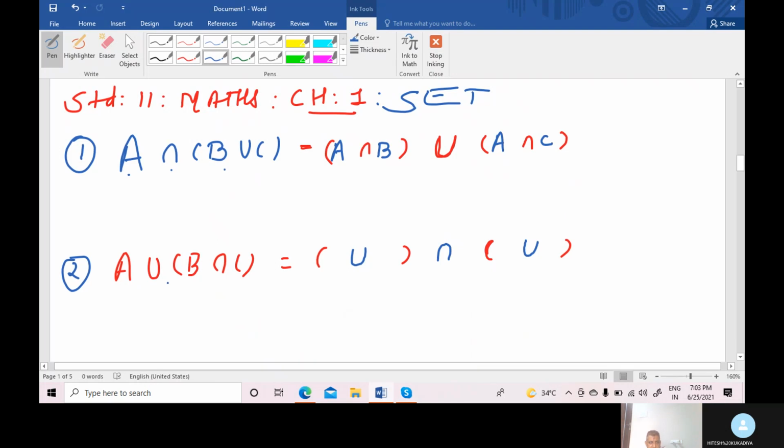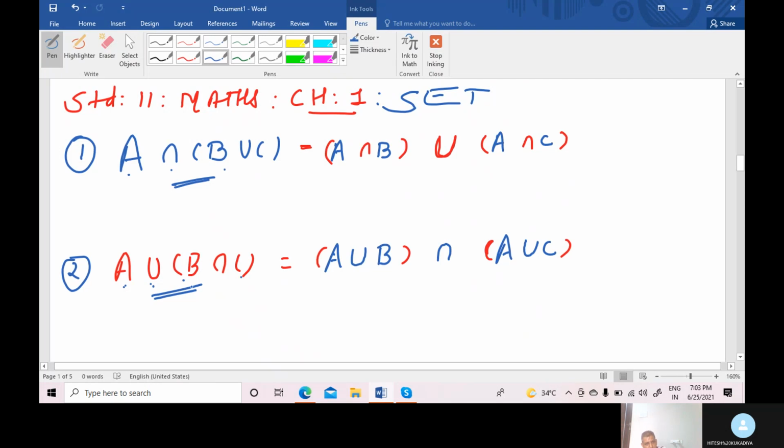Now the second: A union B, then again A union C, and the intersection of both. So here the first law is intersection over union, and the second law is union over intersection.